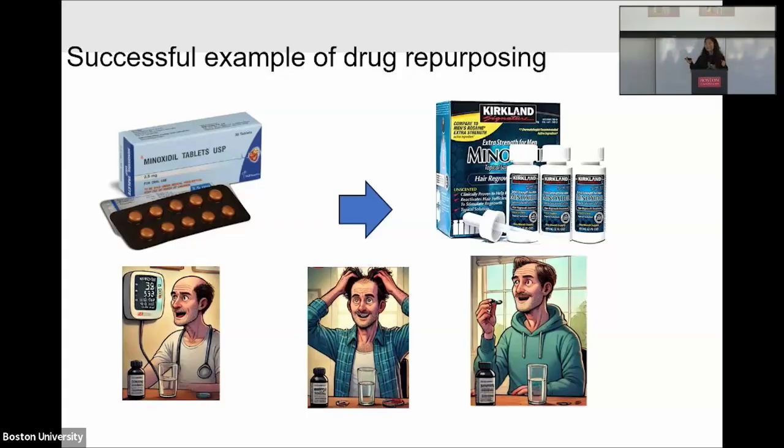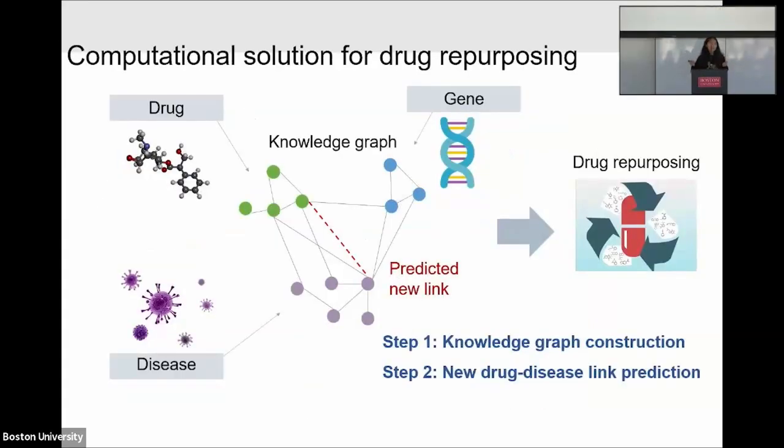This example is actually very lucky, but we cannot depend on luck every time, right? We want to predict the new uses of a drug before they surprise us. That's why we need a computational way. In this way, the knowledge graph plays a very important role.